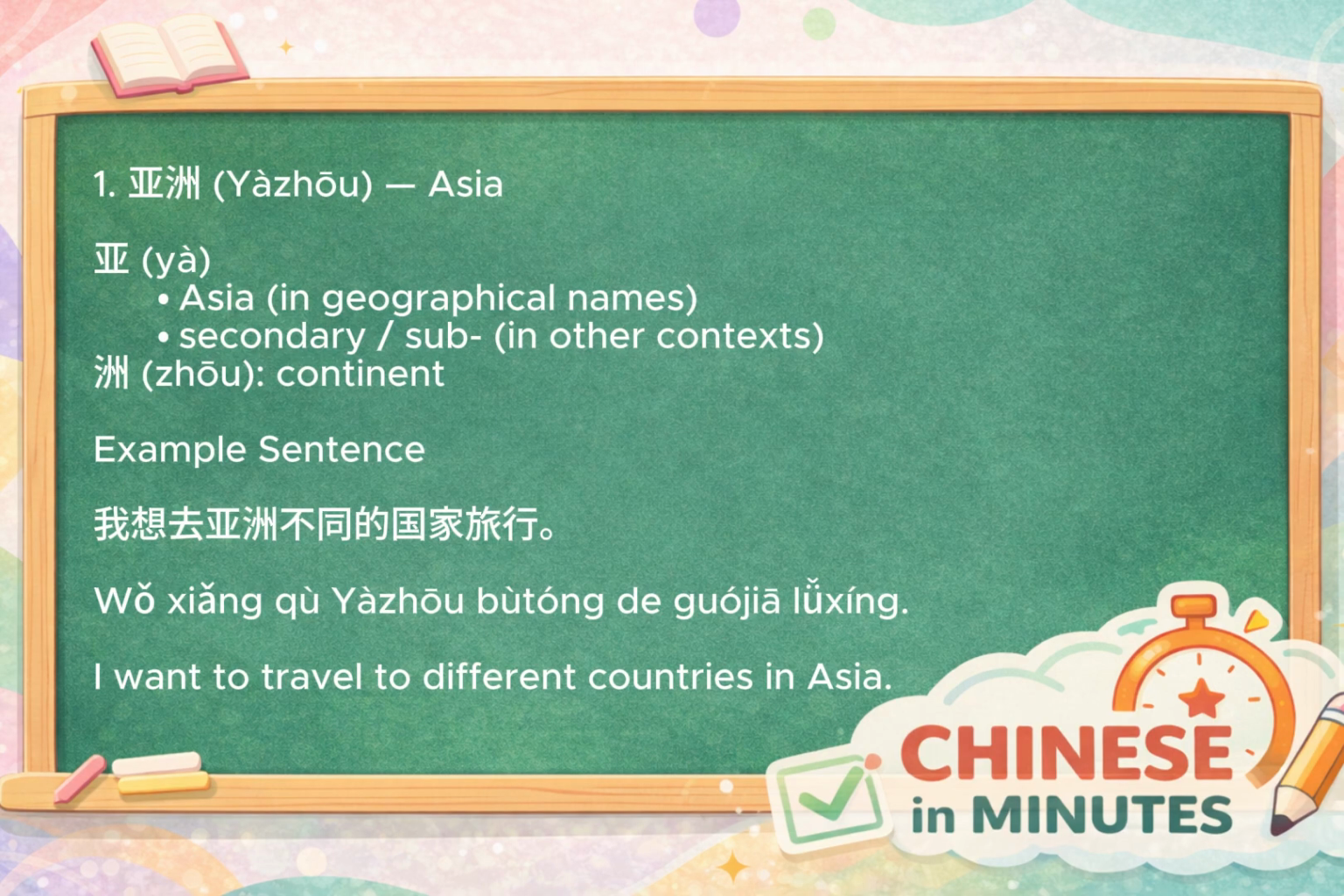A simple way to remember this word is to picture a huge continent filled with different cultures, languages, and traditions. For example, you could say, 我想去亚洲不同的国家旅行, which means I want to travel to different countries in Asia.